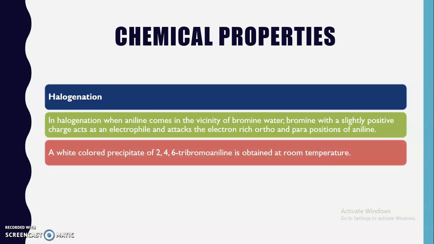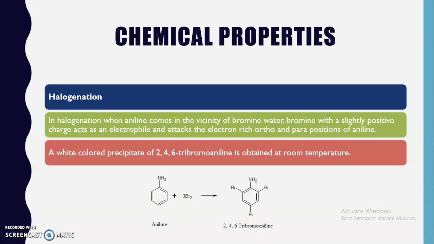So when this reaction is carried out, a white colored precipitate of 2,4,6-tribromoaniline is obtained at room temperature, because we know the reactivity of aniline is more towards the electrophilic substitution reaction. Due to this, we can perform these reactions at room temperature also.